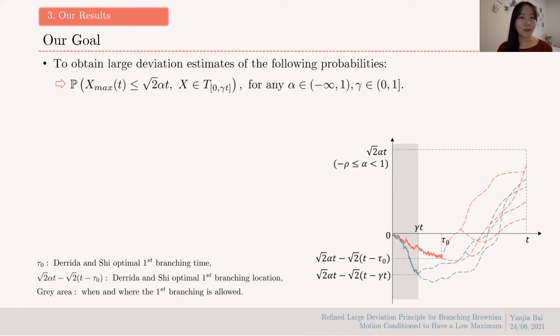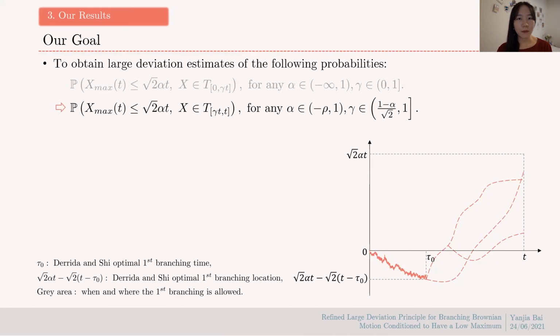However, this doesn't cover everything about the first branching time, because if our gray area covers the optimal location in the unconstrained case, then the BBM should do what the red trajectory does, which is to branch at tau 0 and y 0. Therefore, we have the second probability there, which controls the branching time to be after tau 0. On the picture, it looks like this.